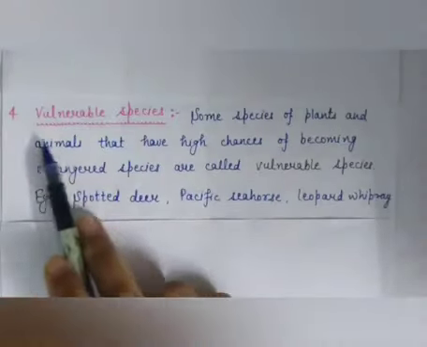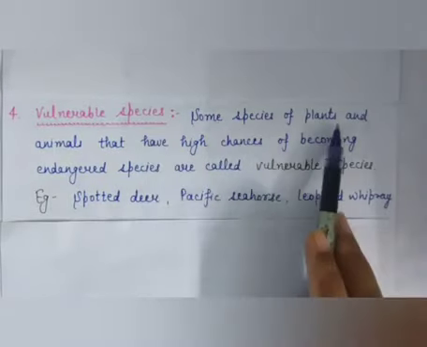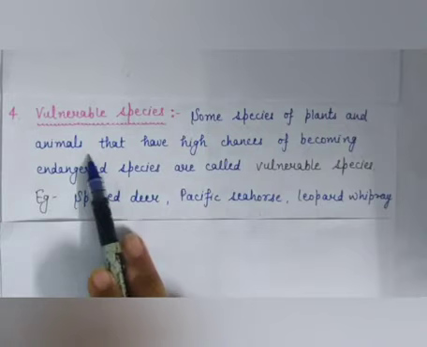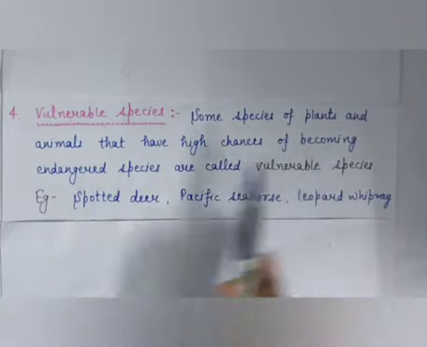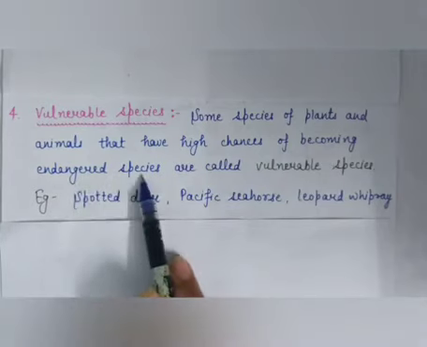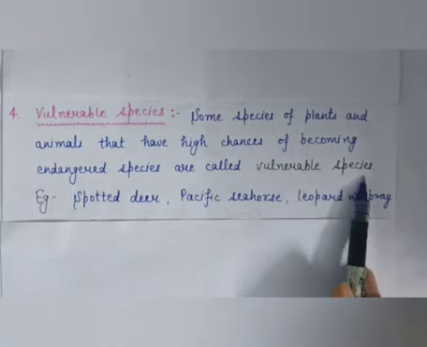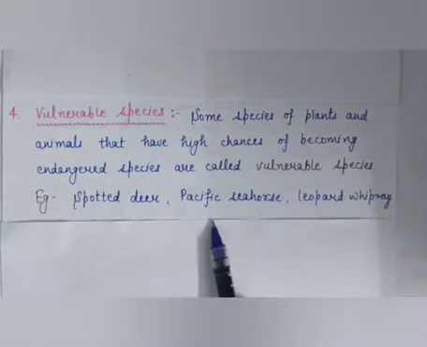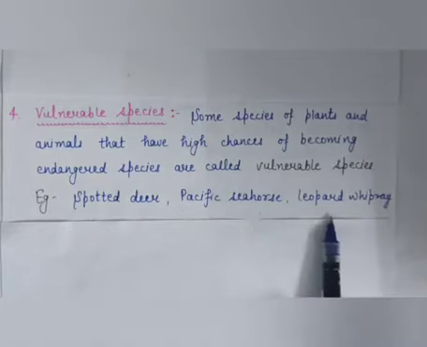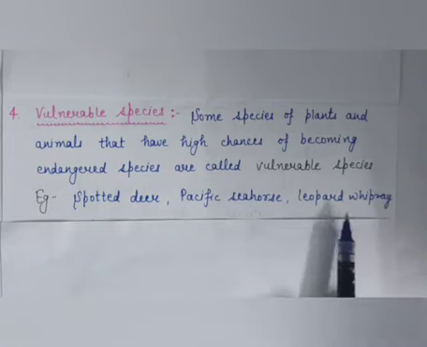Next type of species is vulnerable species. Some species of plants and animals that have high chances of becoming endangered species are called vulnerable species. For example, spotted deer, Pacific seahorse and leopard viper. These are few examples of vulnerable species.